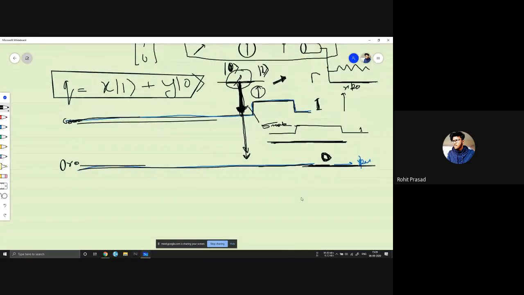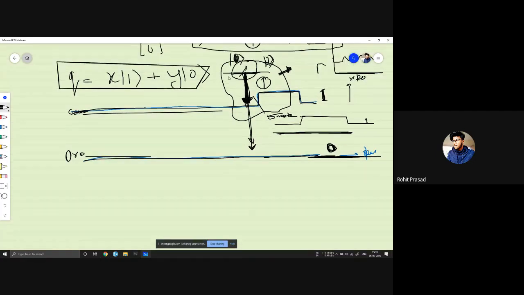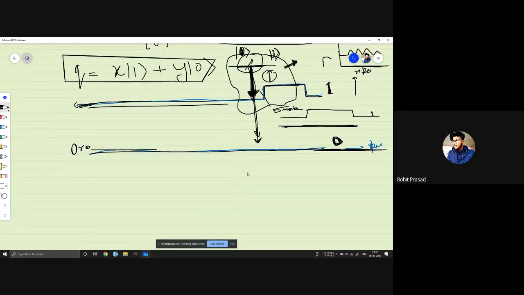Did you get the thing? You will learn about this in later classes. I will take a class on how the measurement works as well. This is just a preview, I'm just scratching the surface. It doesn't actually work like this; many things are involved. Measuring a qubit is a separate topic, and error measurement and all those things come here.